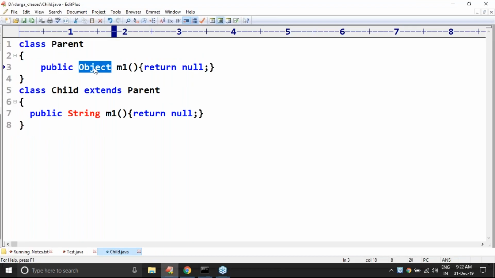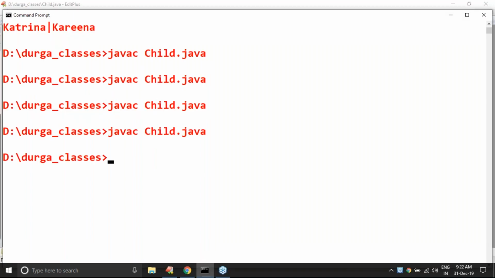Now assume that I'm taking integer here. Can you please confirm, valid or not? Integer is a child class of object. Every class in Java is a child class of object only. That's why this one is perfectly valid. No problem.